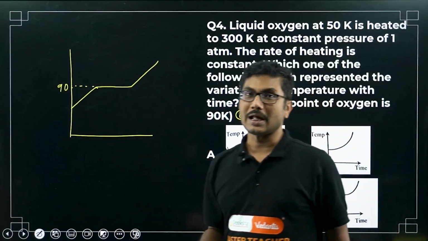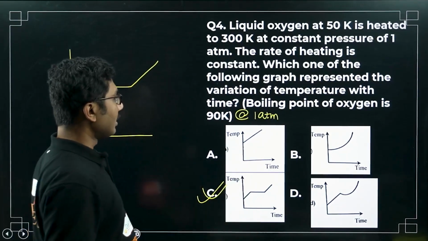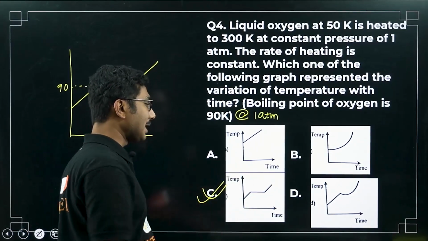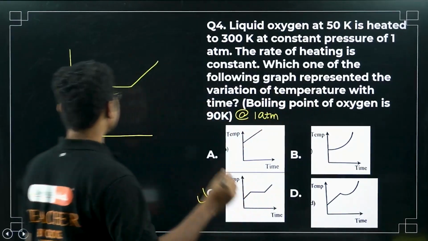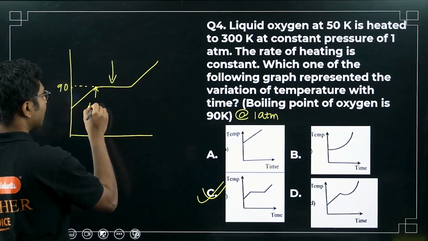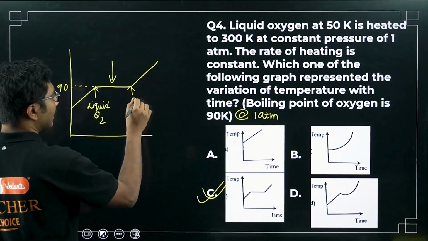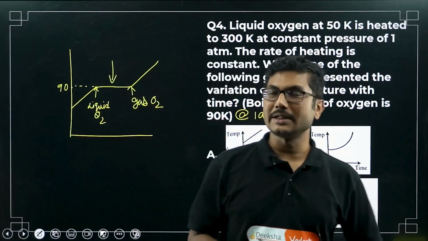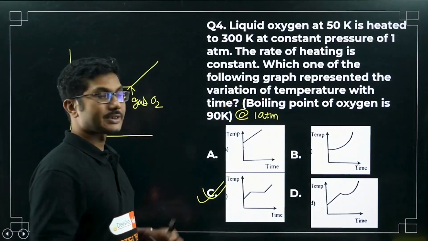If you remember this, you can answer this question. So this is the answer for this question. The temperature versus time graph will be like this. As you are seeing, more energy you supply, but after some time its temperature will be constant, because at this point this is the phase change state. At this point everything is liquid O2. At this point everything is gaseous form of O2. In between there is a mixture of states. Some liquid is still in liquid phase, some is converted into gaseous phase. So temperature remains constant till this point.